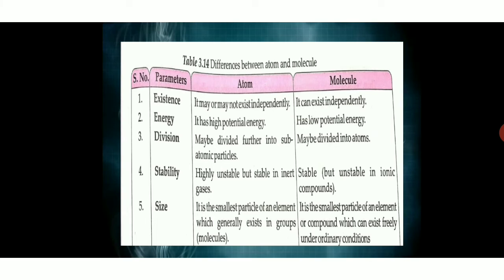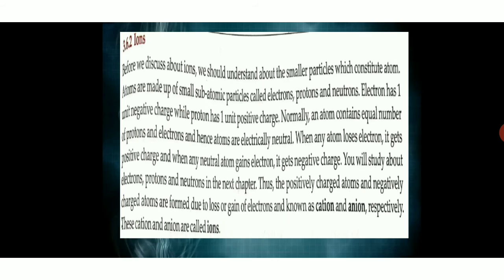We already know that electrons, protons, neutrons, right? And molecules may or may not be divided further. Atoms are not as stable as molecules. Molecules are stable, but atoms are not that stable. A molecule is the smallest particle of a compound which can exist freely.